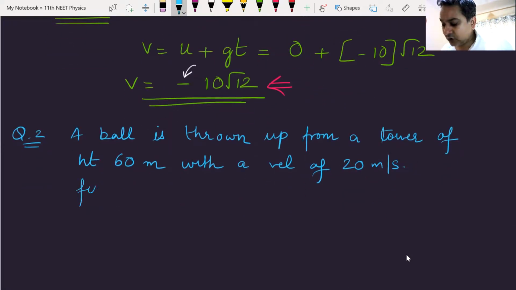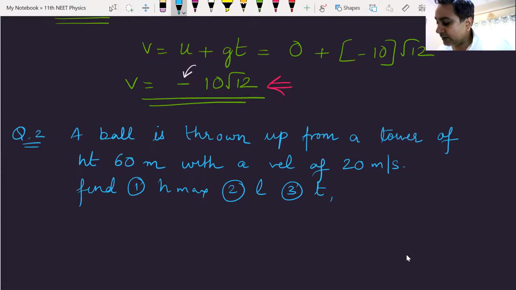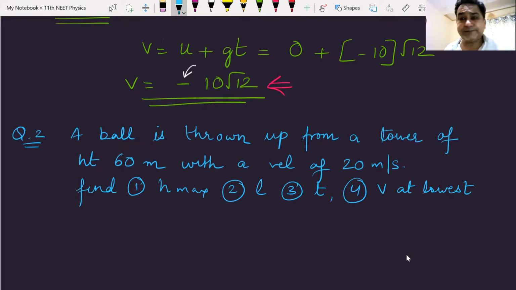Find all the things that we have found out in the first question. Find number 1, the maximum height. Find number 2, total distance. Find number 3, total time. Find number 4, velocity at lowest point. Will you be able to do this? Have you understood the question, everyone? Will you be able to do this for me?